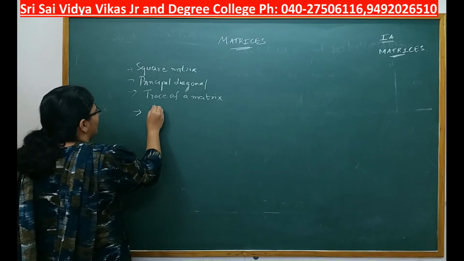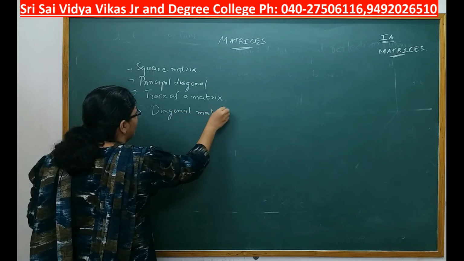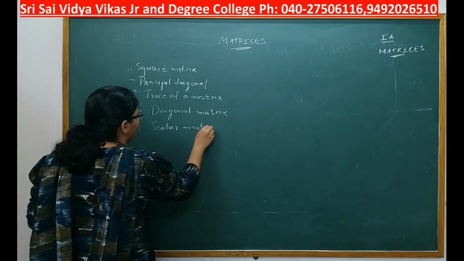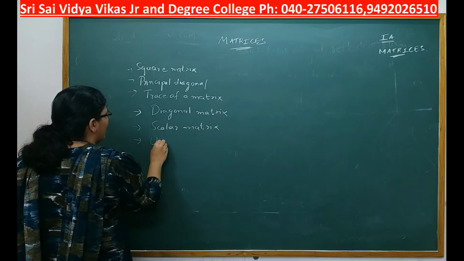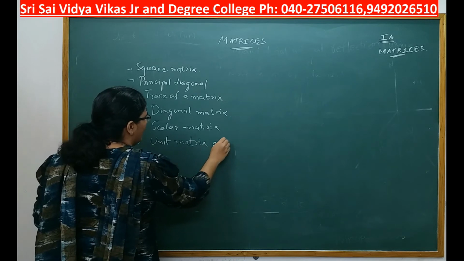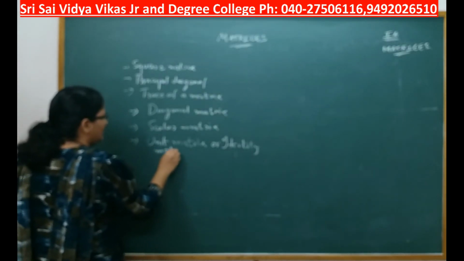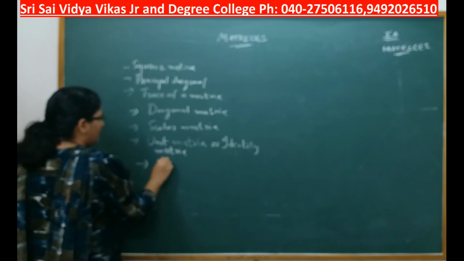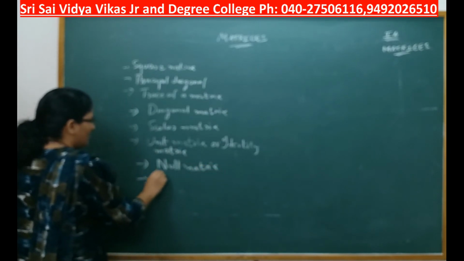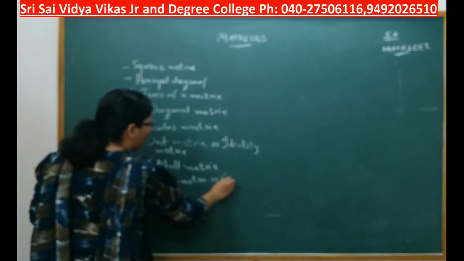Next you have diagonal matrix, scalar matrix, unit matrix or identity matrix, null matrix, row matrix or column matrix.